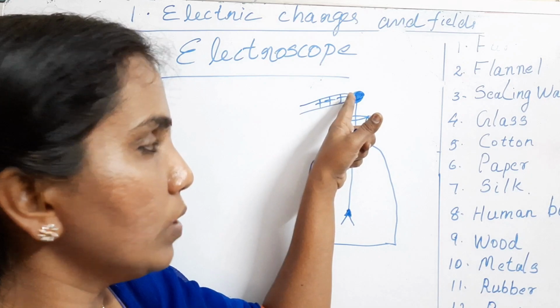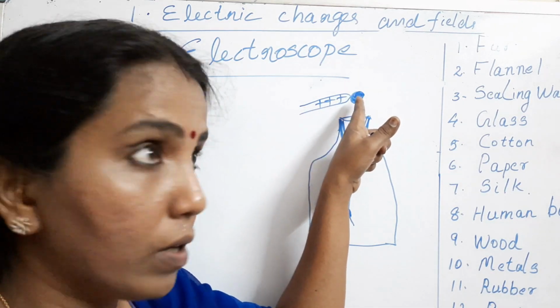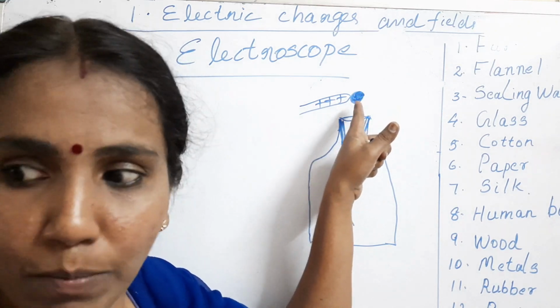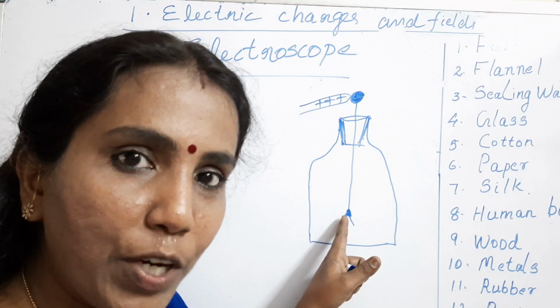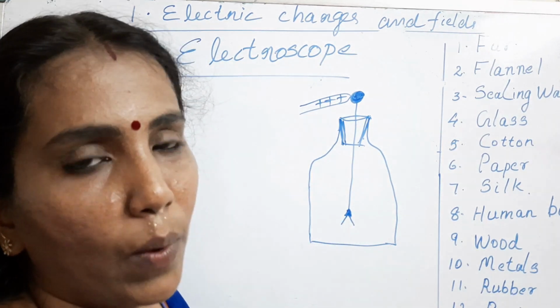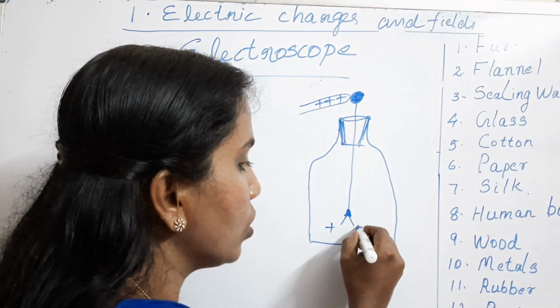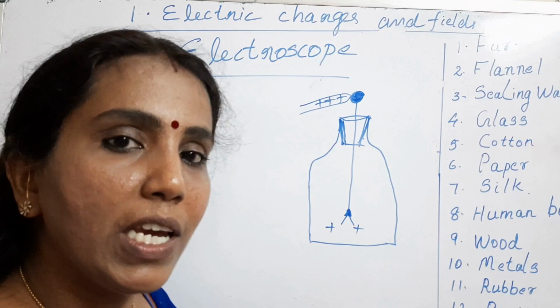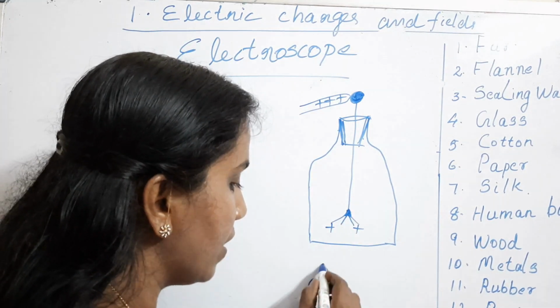Okay, so the thing is this: by contact, this ball acquires positive charge, the same charge, and that charge is acquired by this aluminium rod also, and these two leaves also acquire this charge. So both the leaves are having positive charge. So these two leaves will show a divergence.